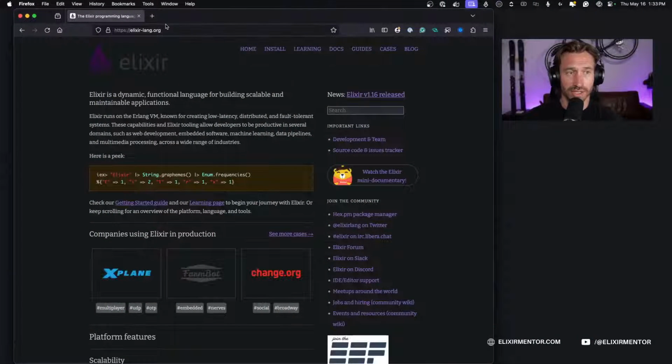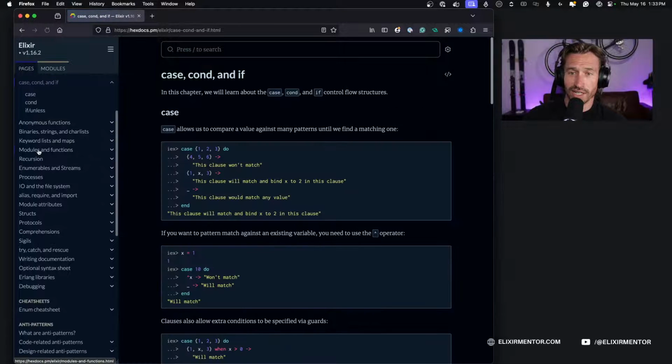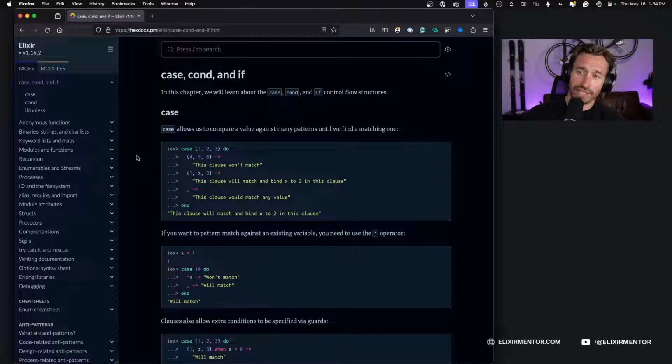I'm going to open up Firefox. And we will go to elixir-lang.org. And I have to switch my view. There we go. And we're going to click on the guides up here. And today we are focusing on the case, conditional, and if control flow structures. So this is going to be a good one. These are very useful things to use in your code. So let's go ahead and just jump in.